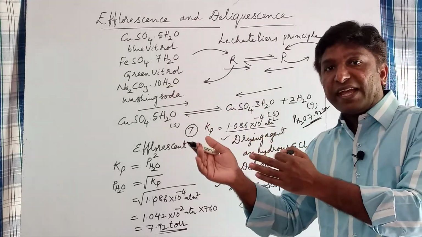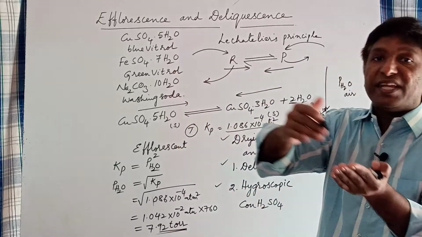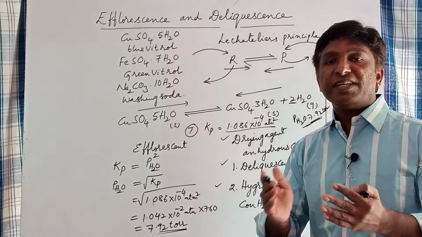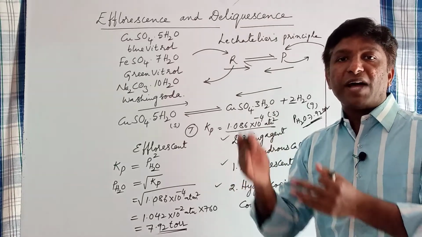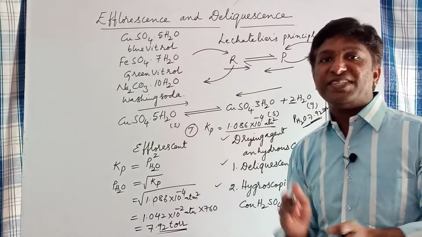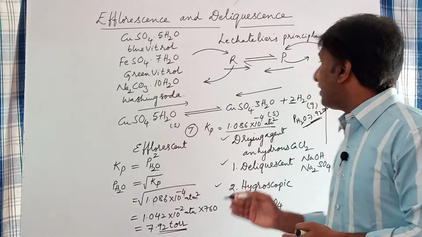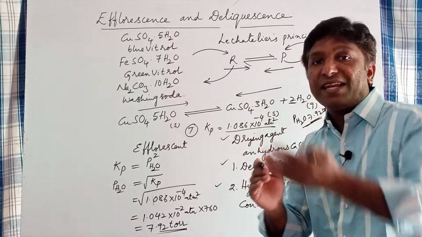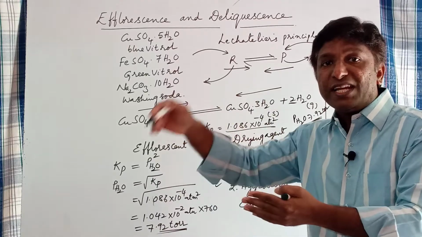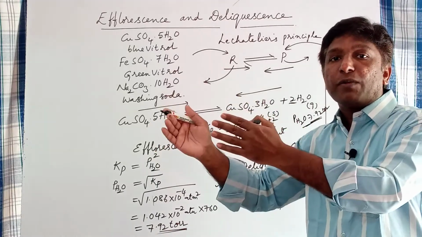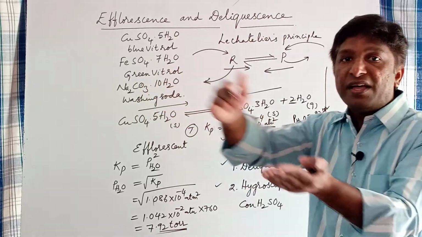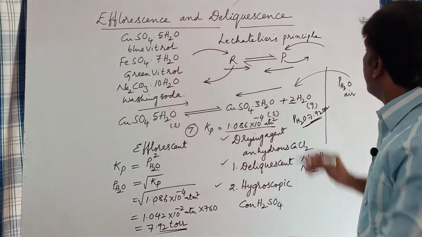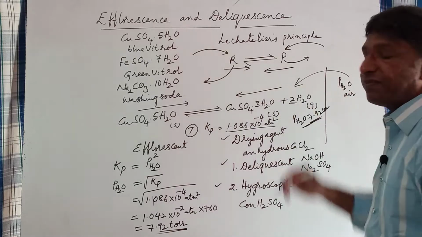From atmospheric air, water vapor enters into the equilibrium. This is a simple phenomenon: gas always flows from a high pressure region to a low pressure region. Since in the atmospheric air the water vapor pressure is greater than the water vapor pressure at equilibrium, some of the water vapor moves from atmospheric air into the equilibrium.